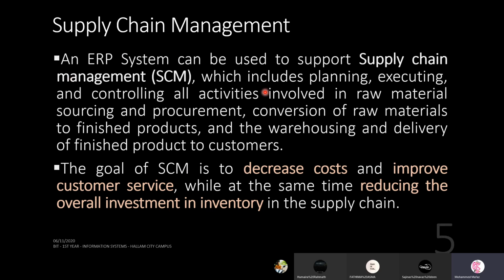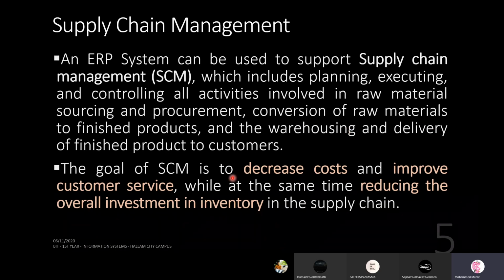So in an SCM, we have all these things that need to be happening: planning, executing, and controlling all activities that are involved in raw material purchasing. Also, after producing the product, the finished products, we need to store them. So we need a warehouse. How do you do the warehousing activities and manage that? So we use an ERP system.